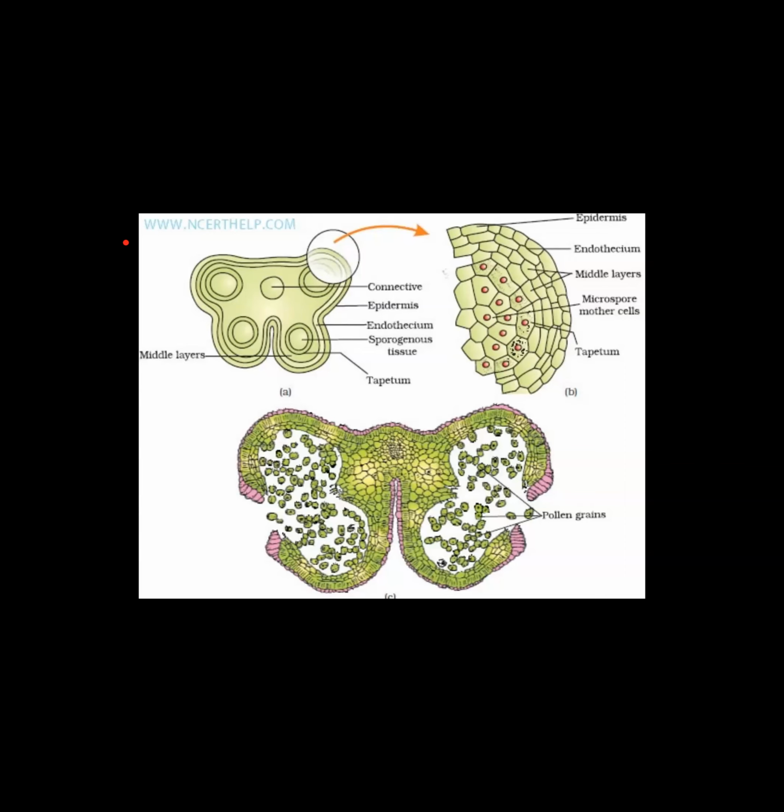Are they triploid, diploid, or haploid? Yes, they are diploid cells. The process in which these diploid pollen mother cells undergo meiosis and form microspore tetrad, what do you call this process?